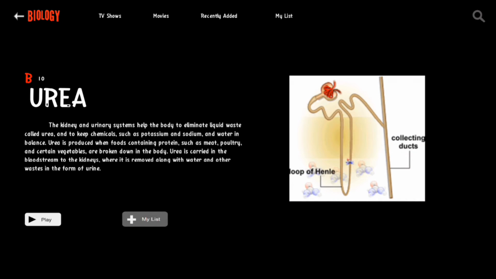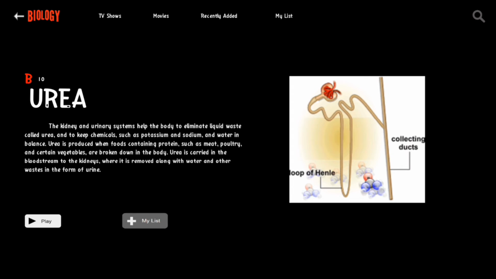Urea. The kidney and the urinary system help the blood to eliminate liquid waste called urea and to keep chemicals such as potassium and sodium and water in balance. Urea is produced when foods containing protein such as meat, poultry, and certain vegetables are broken down in the body. Urea is carried in the bloodstream to the kidneys, where it is removed along with water and other waste in